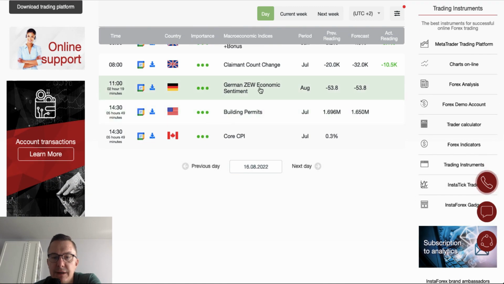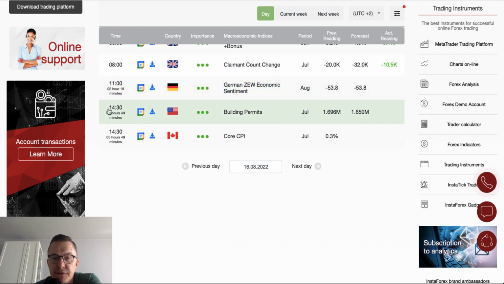We got German ZEW economic sentiment data. This data are scheduled for release at 11 a.m. The market participants expect the number to be in line with the previous reading, minus 53.8 points. During the New York session, we got building permits from the US scheduled for release at 2:30.